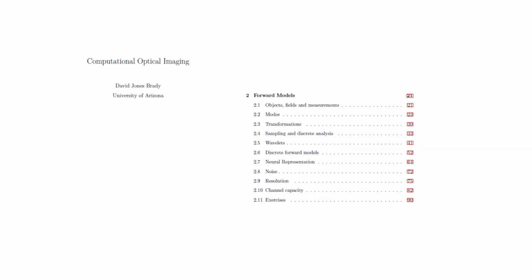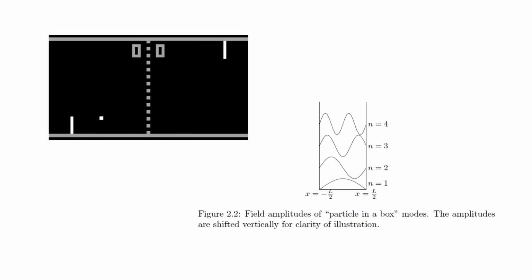All right, so we're digging into Chapter 2 of Computational Optical Imaging. Chapter 2 covers forward models. So we're going to talk about modes, which is how we turn continuous functions into discrete values. Then we'll talk about transformations of functions and how we can implement various transformations on discrete forms of the functions, how we represent the functions using either wavelets or neural representations or Fourier representations. We'll talk a little bit about noise, resolution, and image capacity, and that will conclude our discussion of forward models. We'll move on to Chapter 3 to talk about inverse problems.